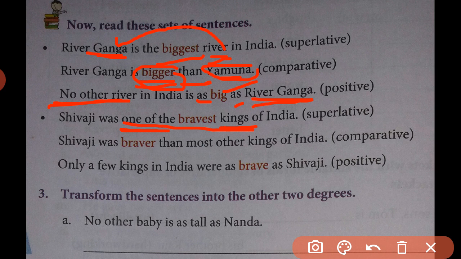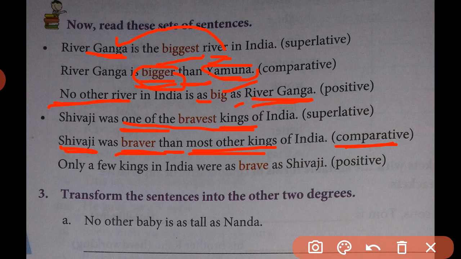If this superlative degree is in plural form, then how do we change it into comparative degree? See, here also the same order. We have to follow with the proper noun. Shivaji was. Now we are changing this adjective form, the bravest, into comparative form, that is braver, and we add soon after the er adjective, then most other kings of India.